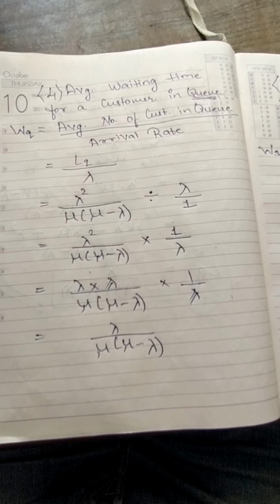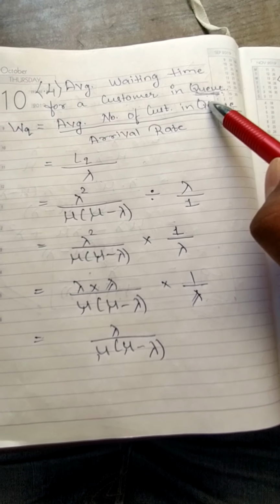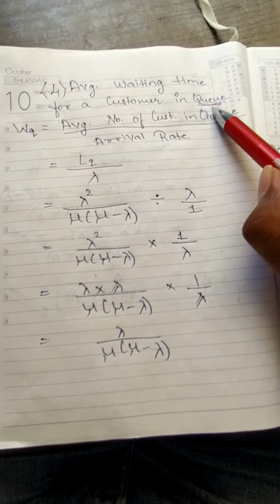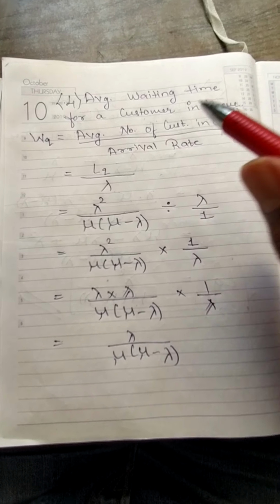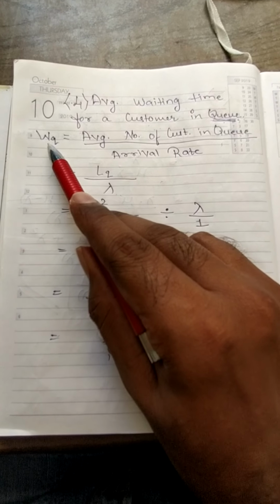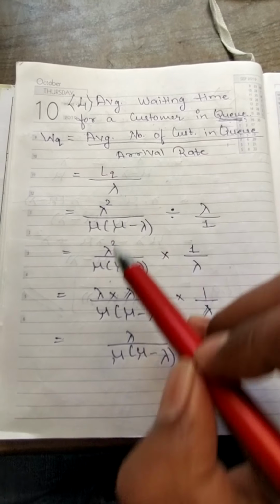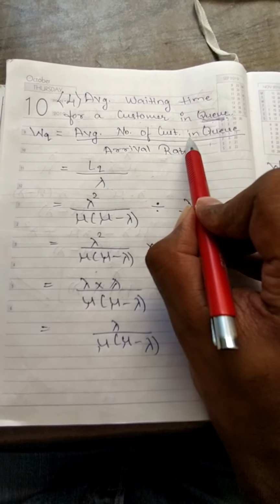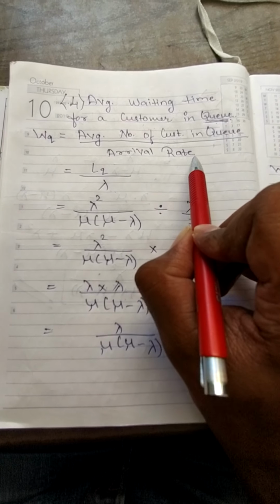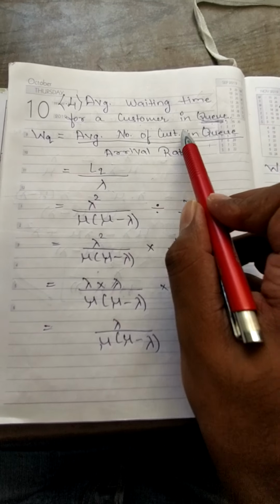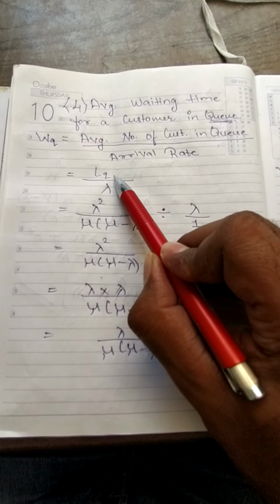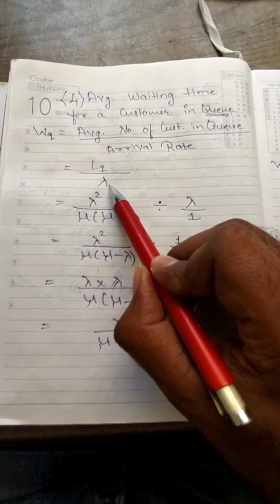So these two are very different. So when I talk about the time a customer is spending to stand in a queue, it is represented by WQ, and the formula is average number of customers in queue upon arrival rate. So average number of customers in queue is represented by LQ and arrival rate is represented by lambda.